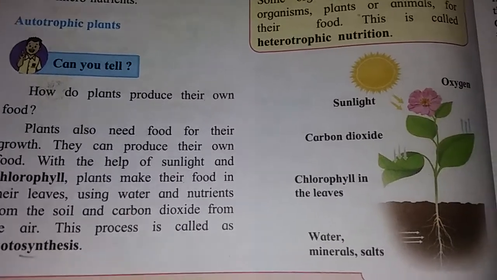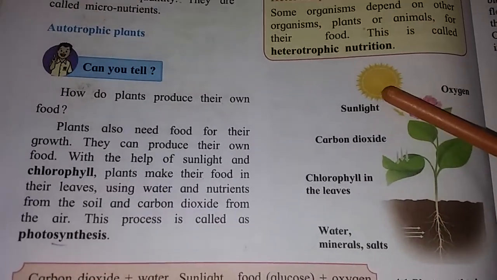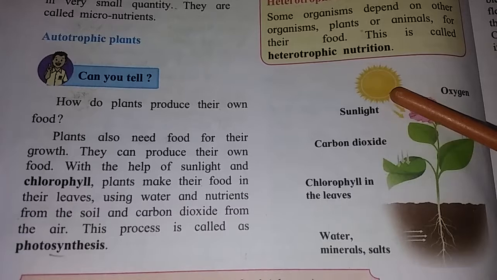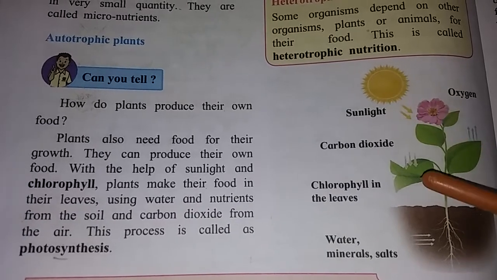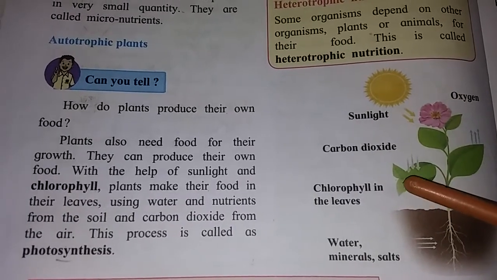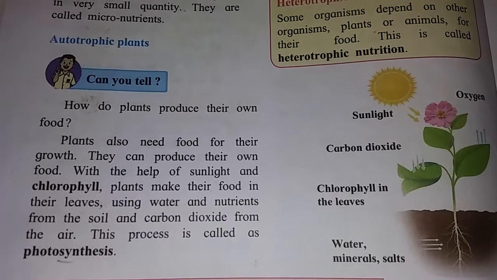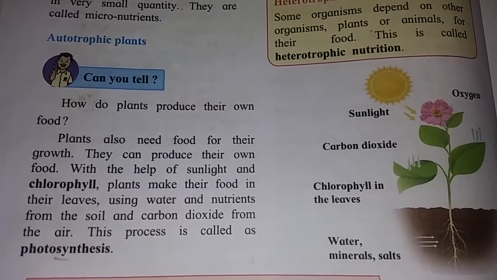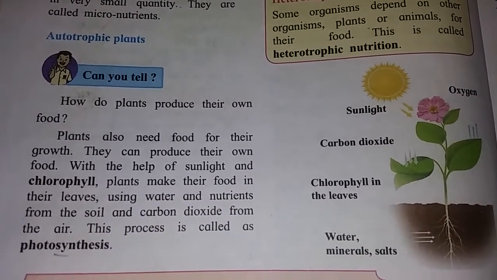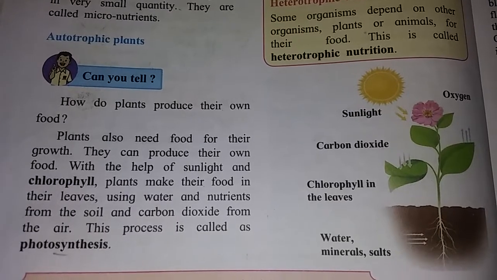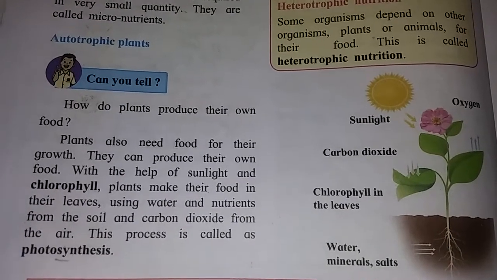With the help of sunlight and chlorophyll inside the leaves, plants make their own food using water and nutrients from the soil and carbon dioxide.